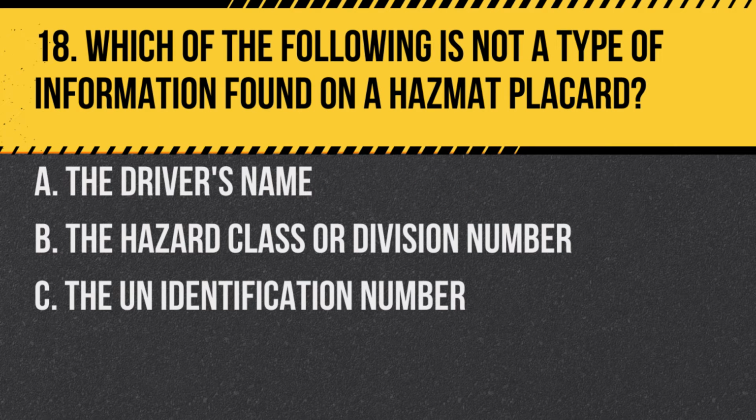Question 18. Which of the following is not a type of information found on a hazmat placard? A. The driver's name. B. The hazard class or division number. C. The UN identification number. Answer: A. The driver's name.